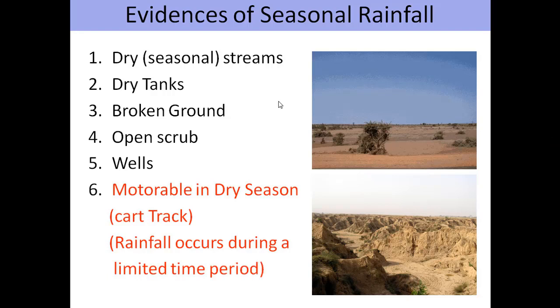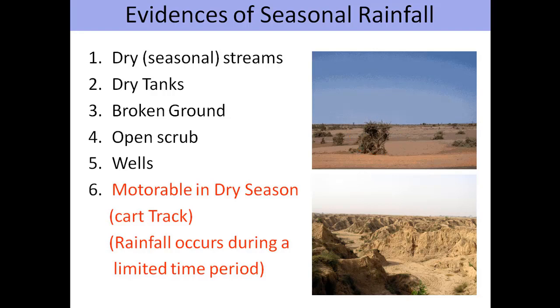Broken ground. Along the streams, dendritic could be trellis. One can identify those curved lines. These curved lines along the streams represent that there is excessive erosion during the dry spell, and this area receives seasonal rainfall. Open scrub. These are small bushes, mainly thorny bushes, are called open scrub.